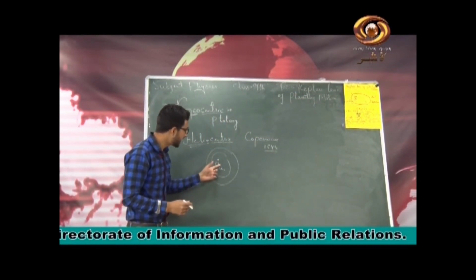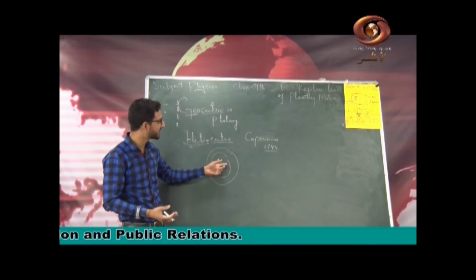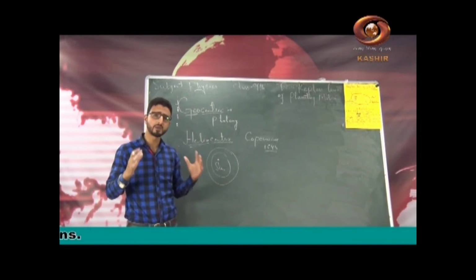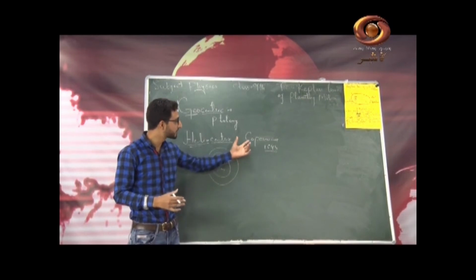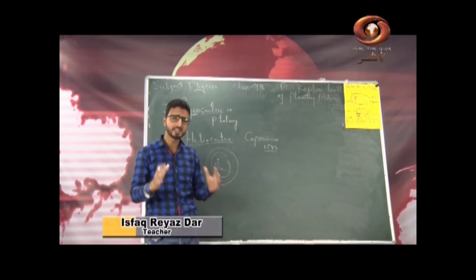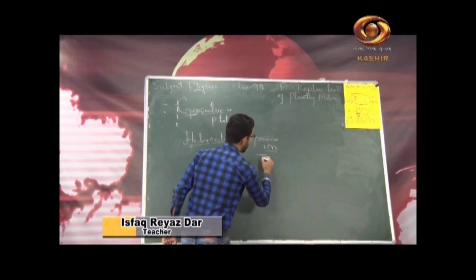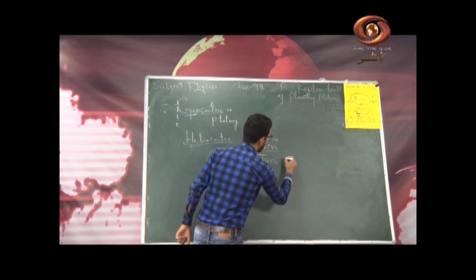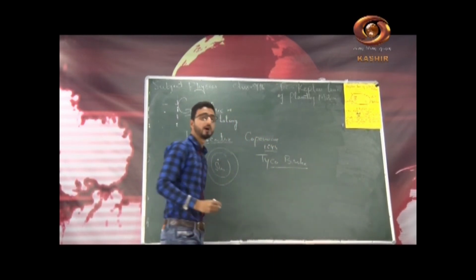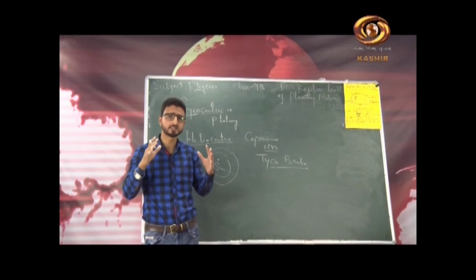So he considered the sun to be the center of the solar system, and every planet revolves around the sun in definite orbits. This heliocentric theory is the presently accepted theory, and Copernicus was also supported by Galileo. But later in the 16th century came the Danish astronomer Tycho Brahe. He studied the motion of the planets for almost 20 years, observed their motion and collected some data.